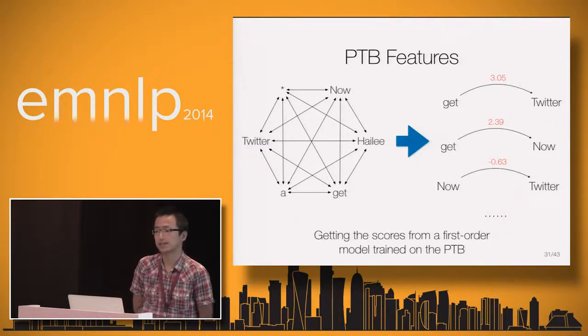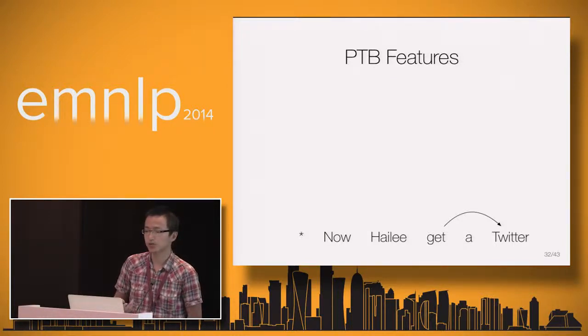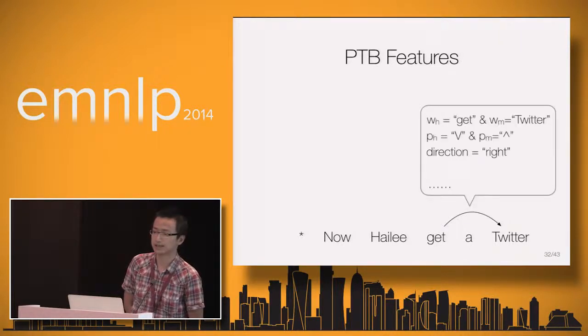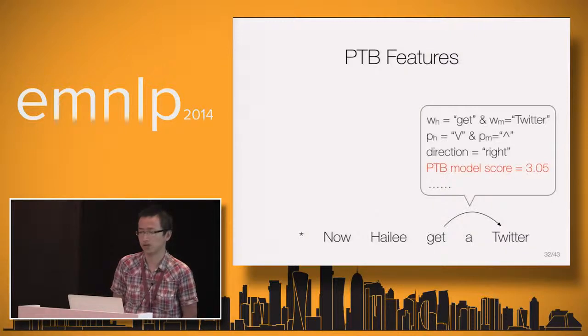Then, as a second step, when we parse the tweets using our model trained on our training data, besides the traditional features we considered, such as word form and POS tags, we define a new feature on every candidate arc whose value is the score of the same arc under the Penn Treebank model from the previous step.